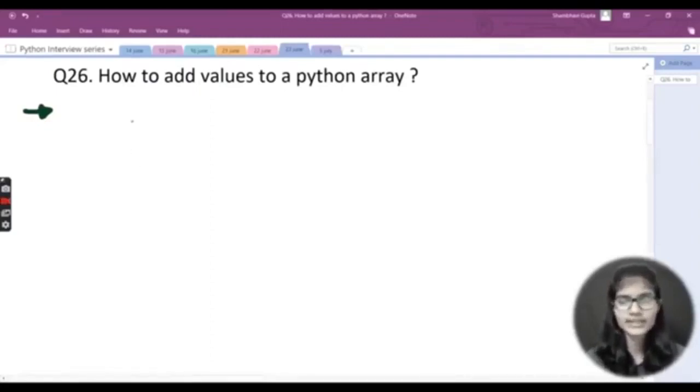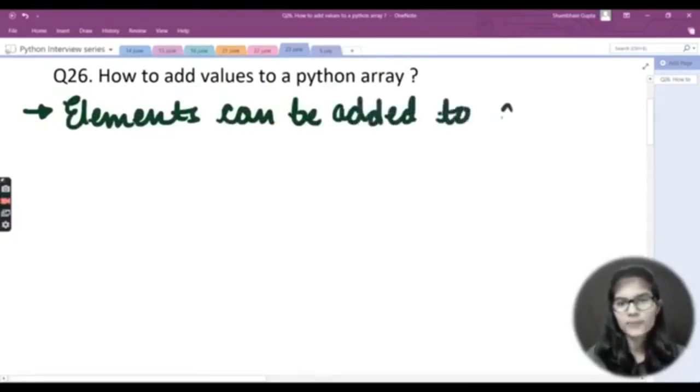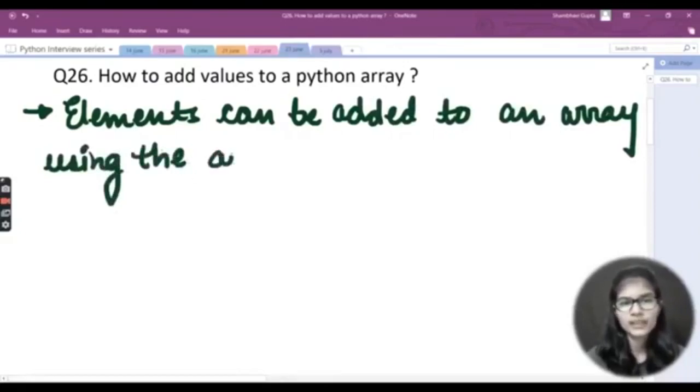Let's start writing the answer and see the way of writing out these types of answers. I would begin here: elements can be added to an array using, basically, 3 functions. The very first function is append.